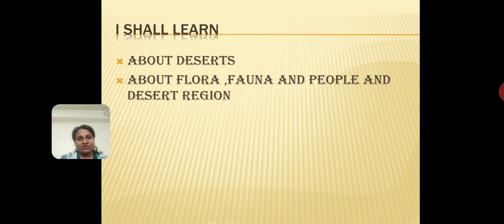But today we are going to focus on the deserts. What is the extent of the deserts? Where do we find these deserts? What causes these deserts? All these things we are going to cover in our video today.